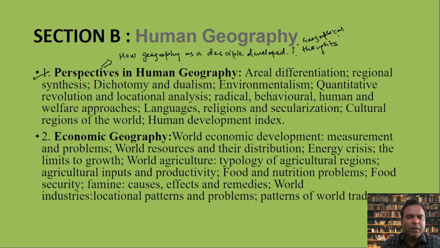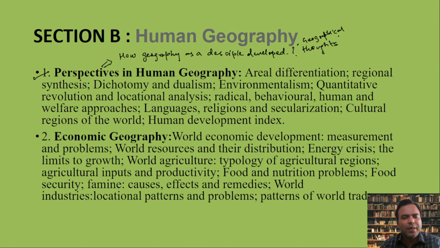Even due to the incoming of people from sciences, engineering, statistics and maths, the methods of study changed and became more quantitative, with more database analysis. This approach in geographical studies and research work is called the quantitative revolution, and the output of the quantitative revolution is locational analysis.